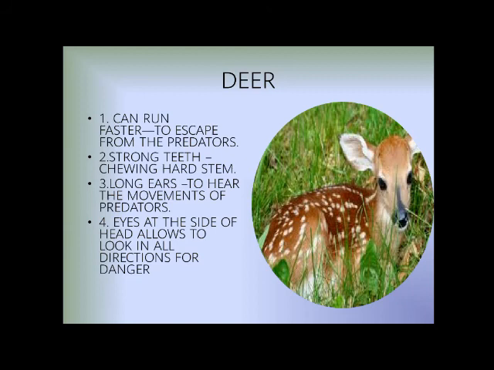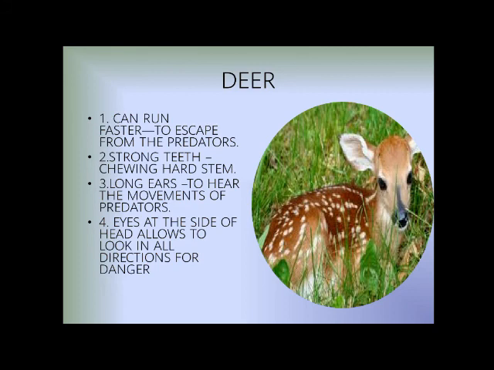Number 2, strong teeth for chewing hard stems. This deer has very strong teeth because it can chew hard stems of grass and plants. Number 3, long ears to hear the movement of predators. What is the function of long ears? Long ears can collect more and more sound from the surroundings, and they can give proper information regarding the predators.